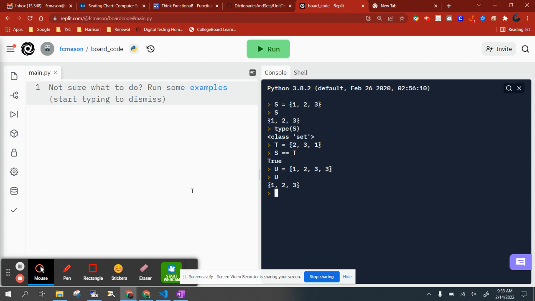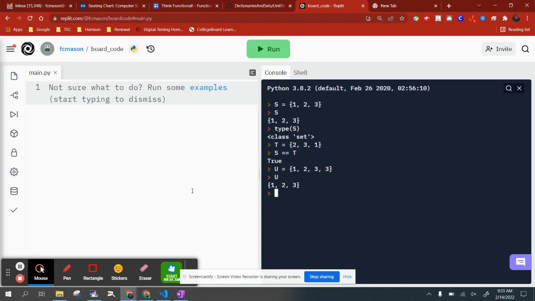But notice that we only have one occurrence of 3. And if we were to try to put another in there, and I'll show you how to add elements to a set, nothing would happen. Okay, nothing would happen. That's very much like dictionaries as well. If you've already got a key value pair inside of a dictionary, and you attempt to add that same key value pair into the dictionary again, it just won't do anything, okay?